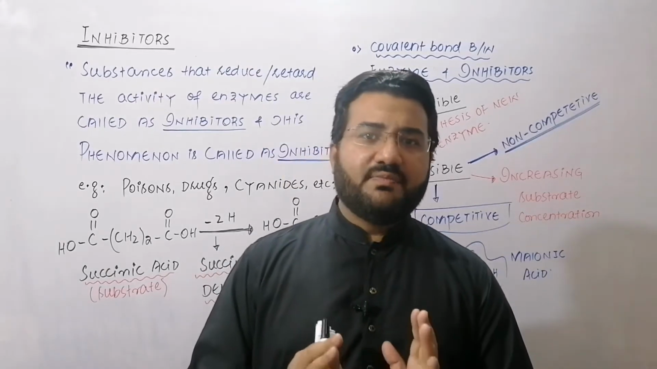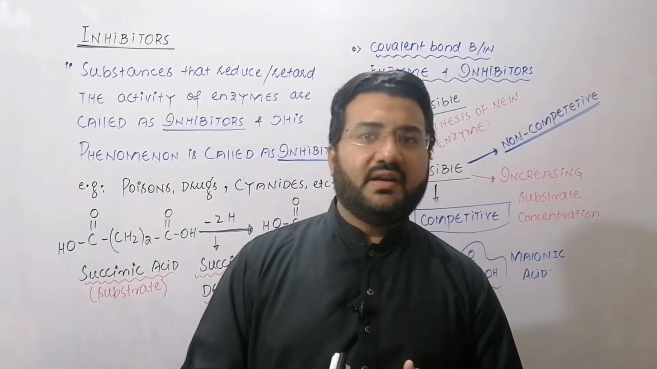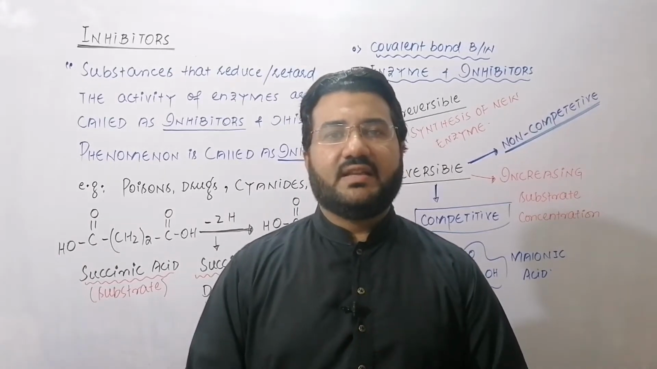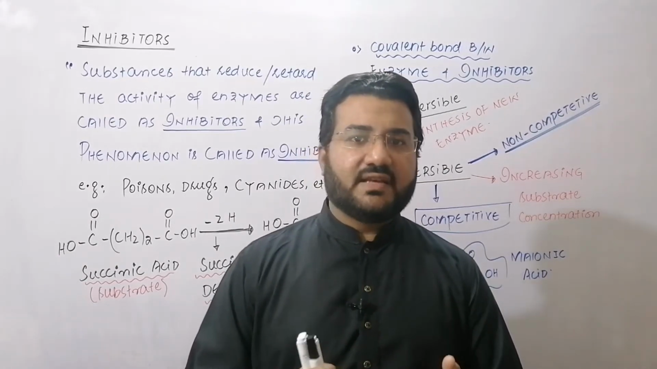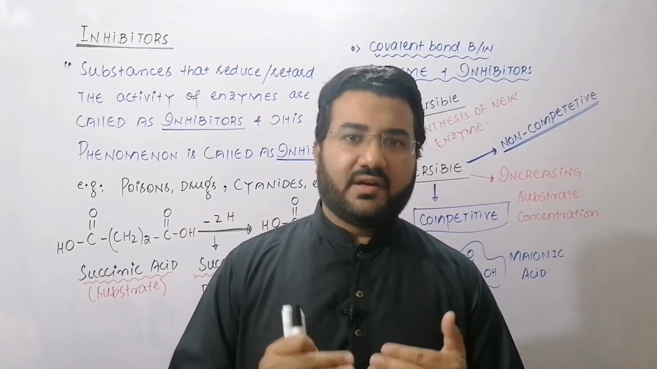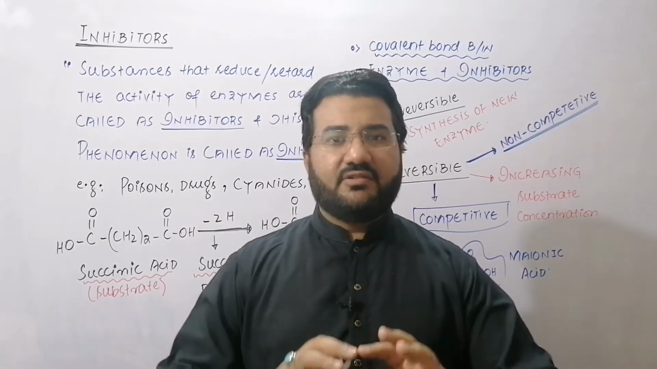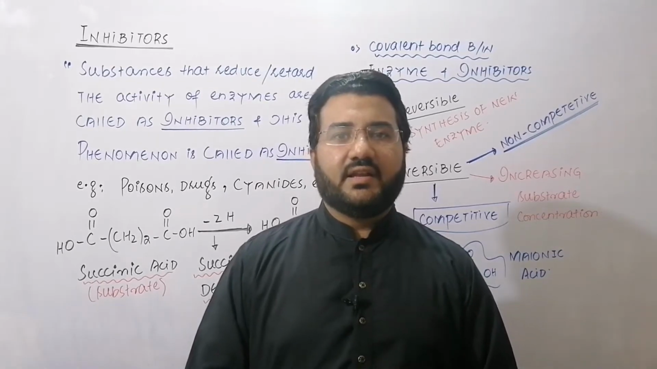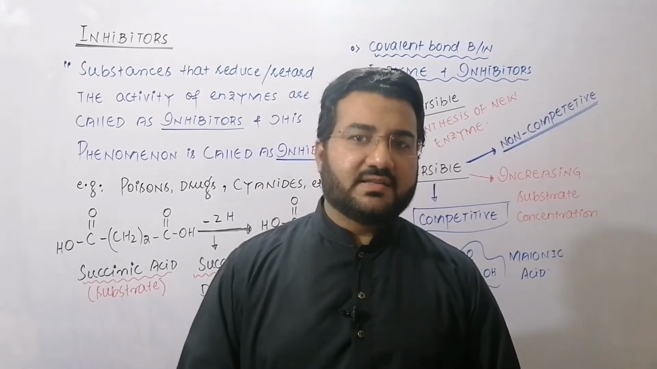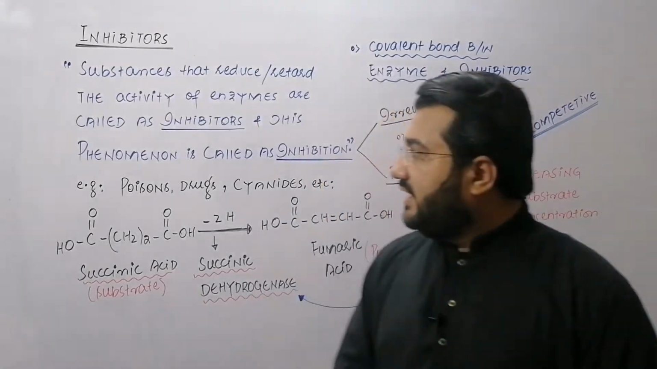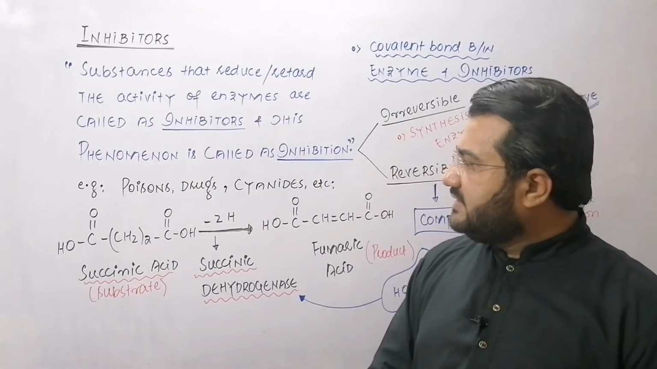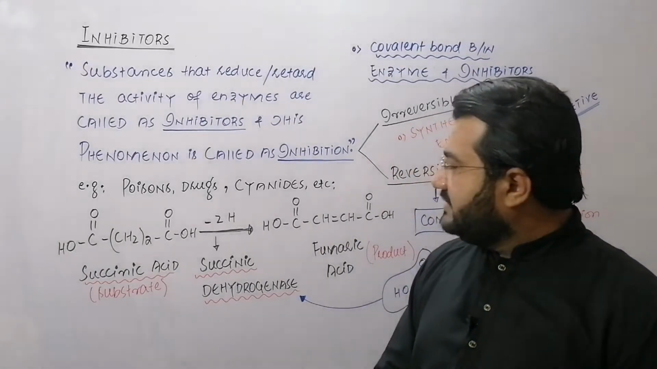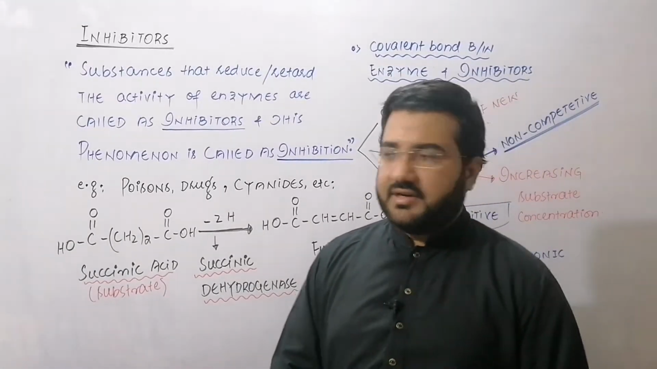Now this blockage may be permanent or it may be temporary, but because of the blockage of this active site of the enzyme, the activity of the enzyme is reduced or retarded. These substances that reduce or retard the activity of the enzyme are called inhibitors, and this phenomenon is called inhibition. Examples of inhibitors are poisons, drugs like some antibiotics, cyanides, some antimetabolites, etc.